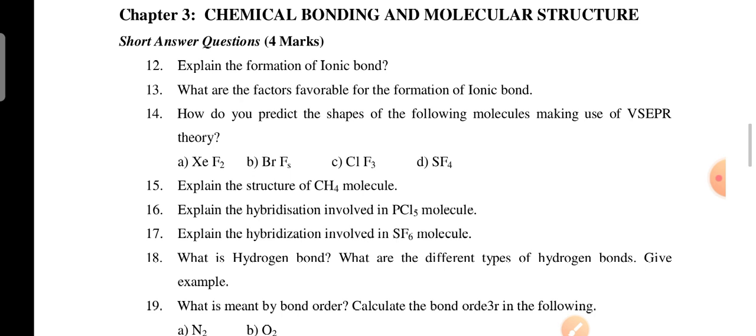Okay, whatever important questions are provided in chemistry and in physics also, this question paper is prepared for the 100% syllabus. That is the reason I discussed the deleted content in chemistry before. Please go through the deleted content. After that you have to focus on these unit wise important questions.